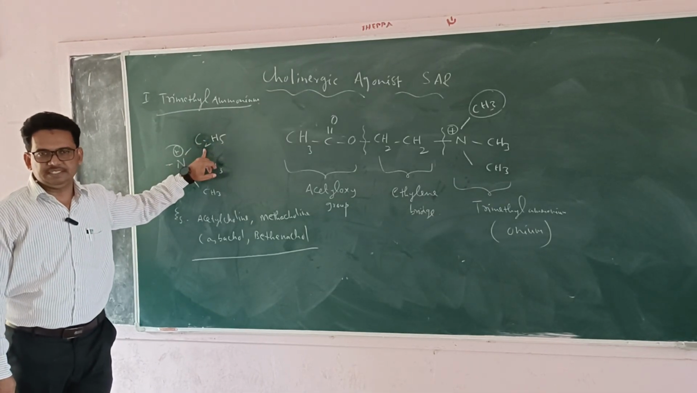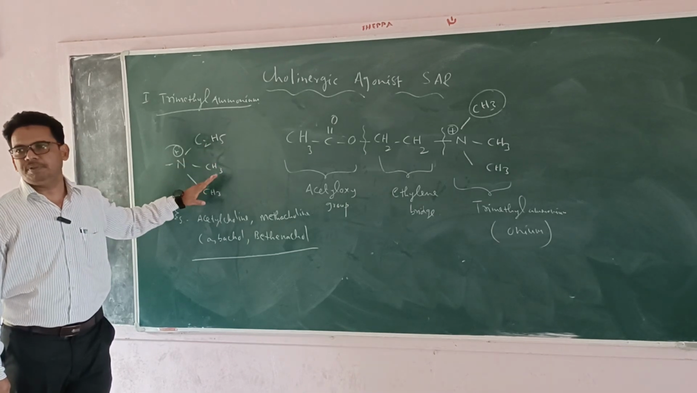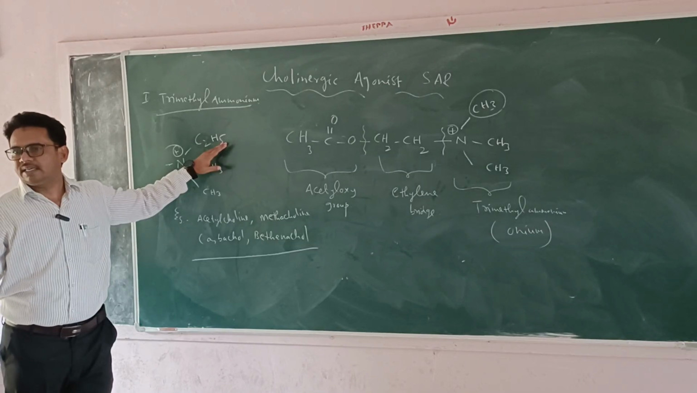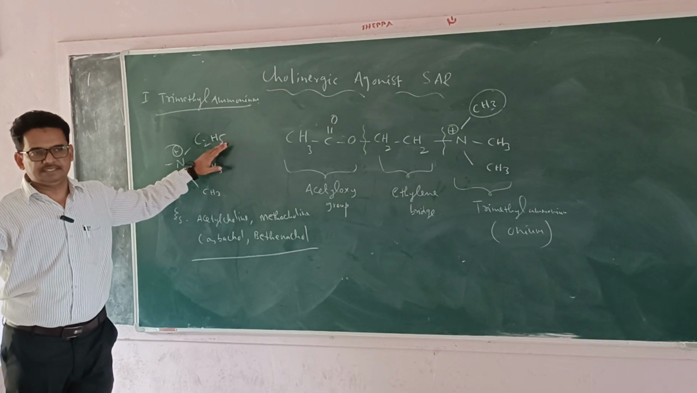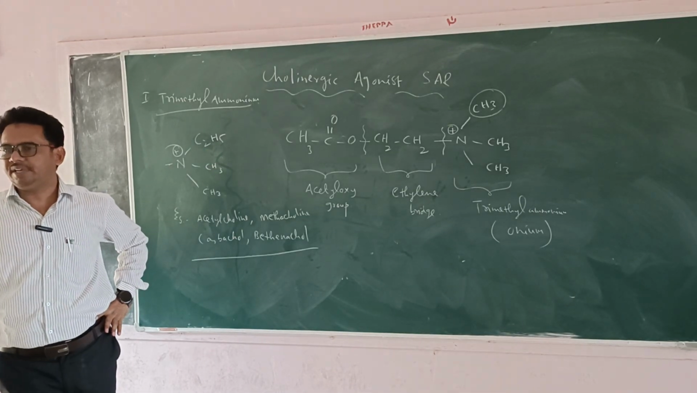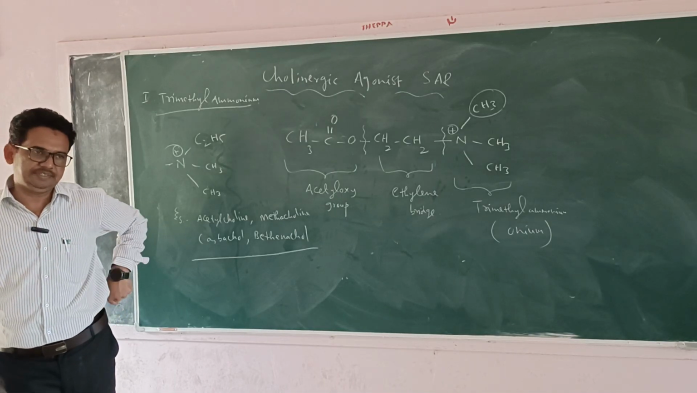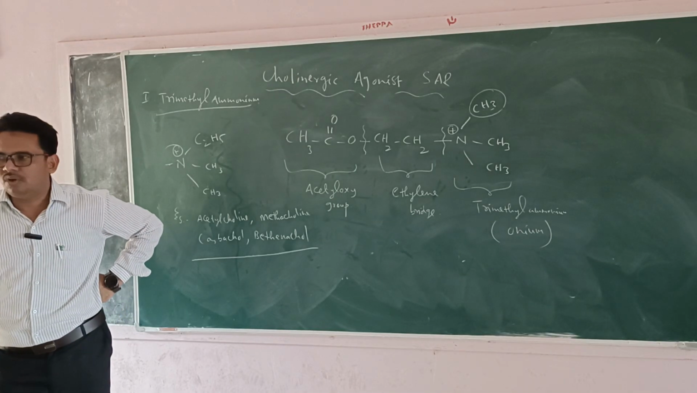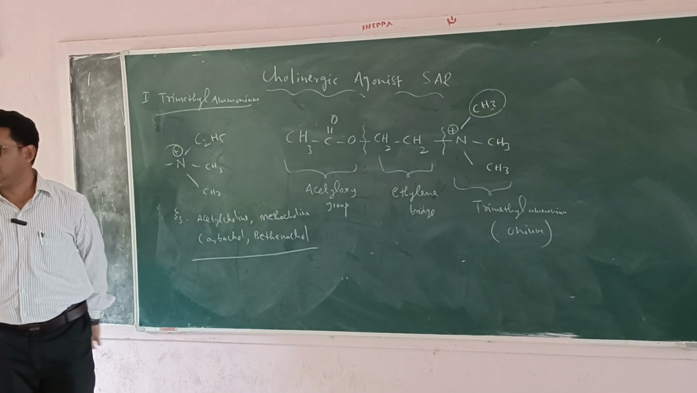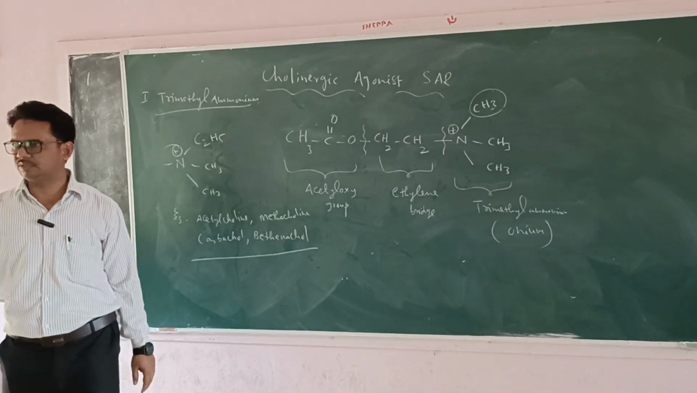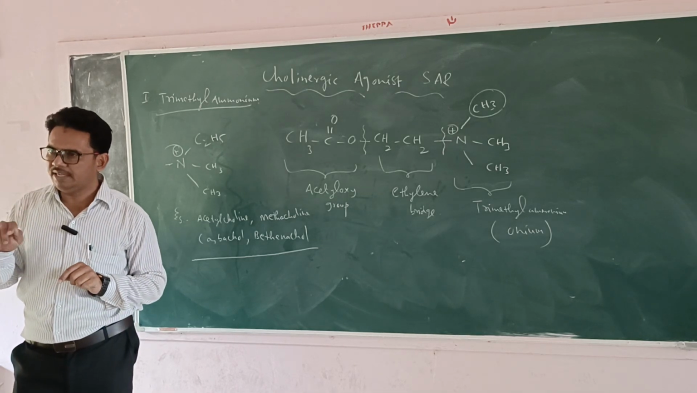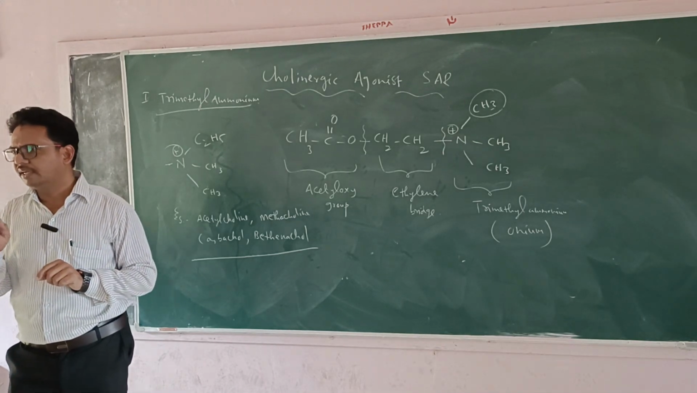Any modification, if any one of the methyl groups is substituted with a higher alkyl group, the activity is going to decrease. What type of activity? Cholinergic agonist activity is going to decrease. Any one of the methyl groups you can substitute with any higher alkyl group, and the activity is going to decrease or be reduced.